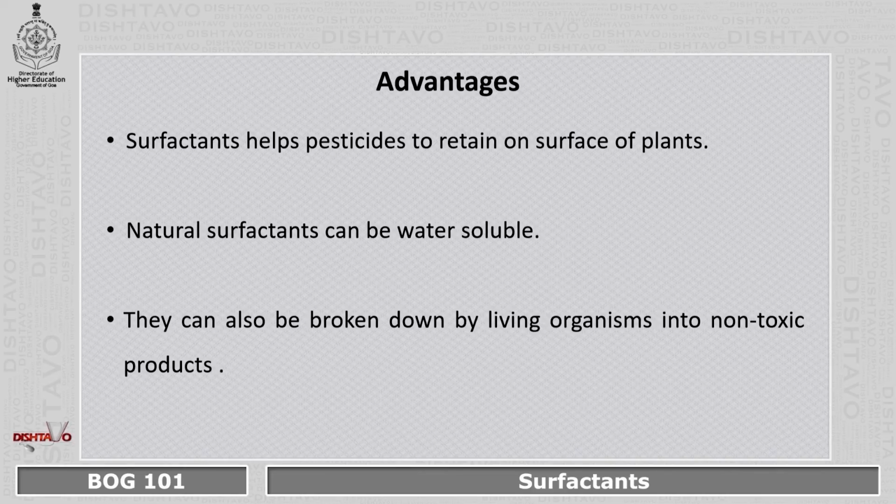The second one is natural surfactants can be water soluble. The third is they can also be broken down by living organisms into non-toxic products. That means there are certain surfactants which are non-toxic once they are broken down by living organisms. Even if they are added into some ecosystems, they won't be harming any organisms present in that ecosystem.